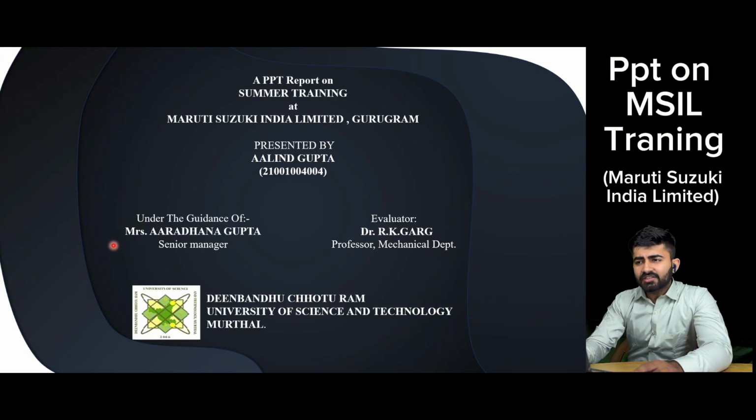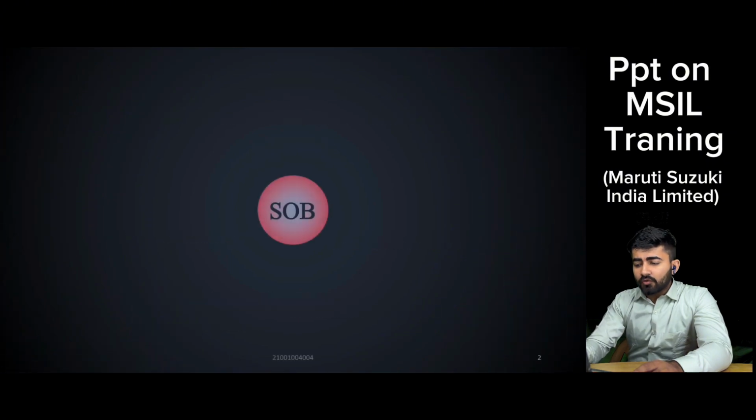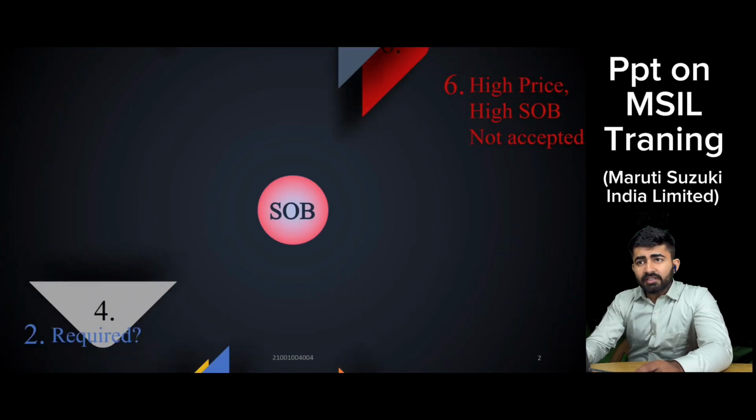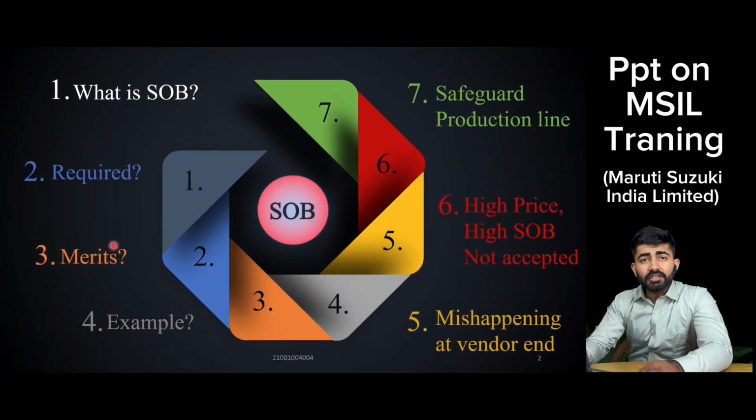Our first point is SOB, that is known as share of business. When we talk about SOB, the first question that comes to our mind is, what is SOB? The name itself defines its meaning: SOB means share of business. It is a share of business between vendor A, vendor B, or there can be more than two vendors. This is basically done to safeguard the production line of Maruti Suzuki.